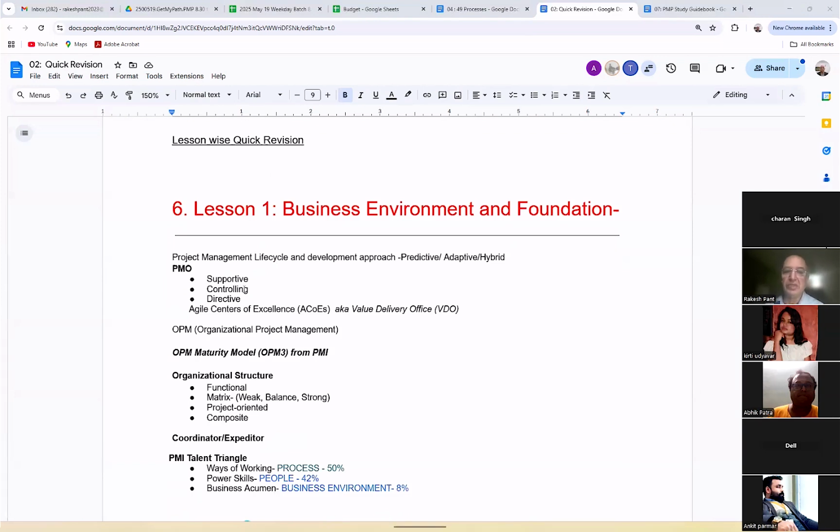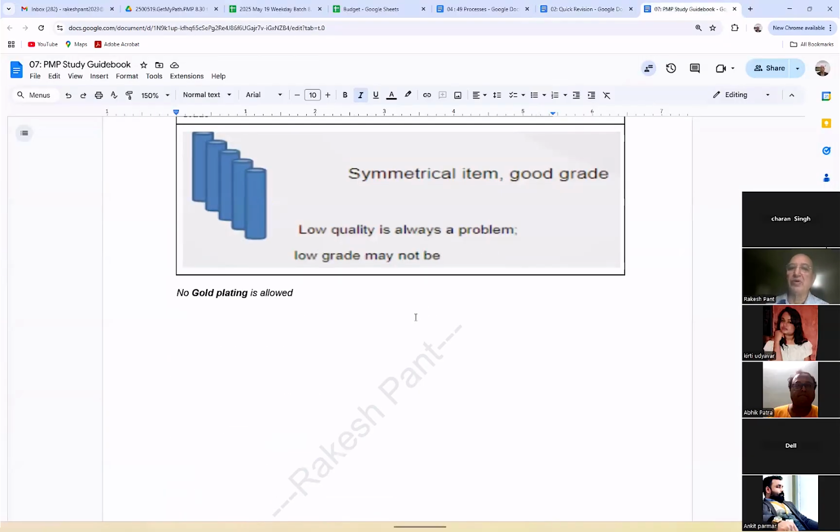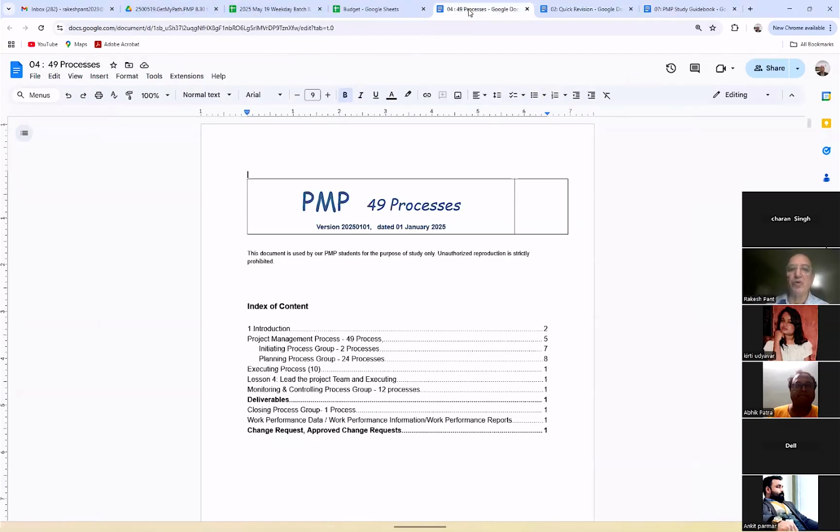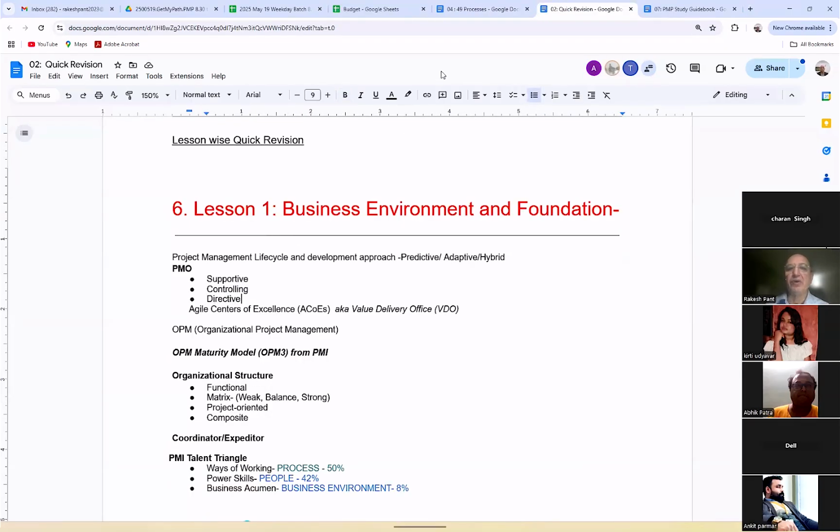See, the thing is that I have already taught you, right? Supportive, controlling, directive. This is the checklist for you. Suppose you feel that, I forgot what is directive. Naturally, you have to refer to this study guidebook, or the document that I have given to you. You have to refer to the book also. But if you know about this particular 1 minute quick revision, it will be good for you.